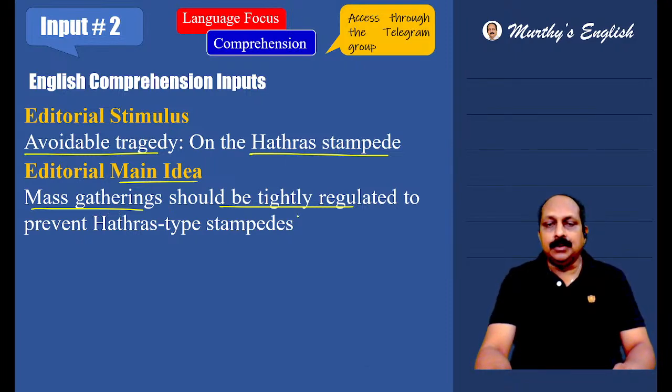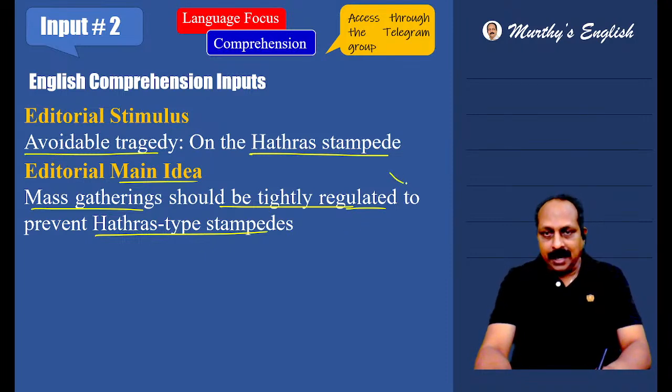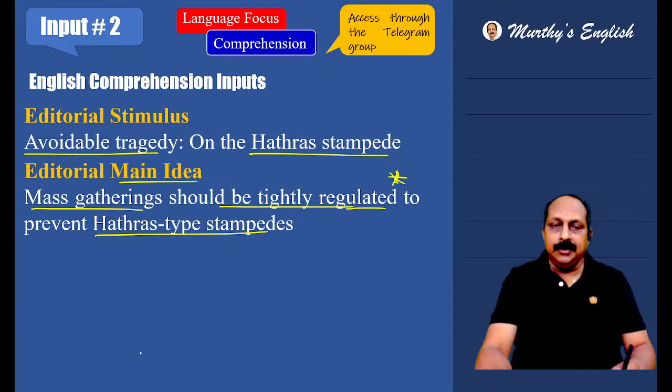Mass gatherings should be tightly regulated to prevent Hathras-type stampedes. What is required here? Mass gatherings should be tightly regulated. Tight regulation is required, and here it is in passive voice. We should regulate mass gatherings tightly. Passive voice: mass gatherings should be tightly regulated. Immediately you have to know.